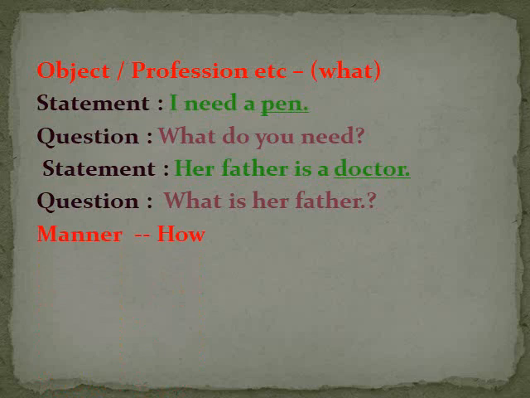Next, manner. Manner যদি হয় তাহলে হবে how. Look at the statement. Seema walks slowly. Seema হাঁটে, কিভাবে হাঁটে? আস্তে হাঁটে. So I told you that the manner is how the action or how the verb is done. That is called manner.